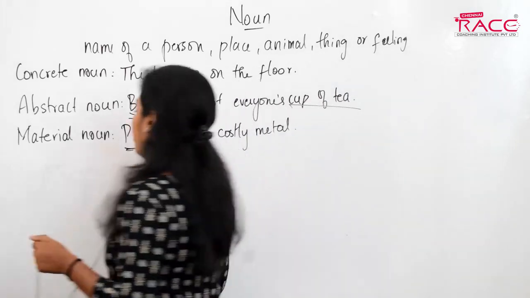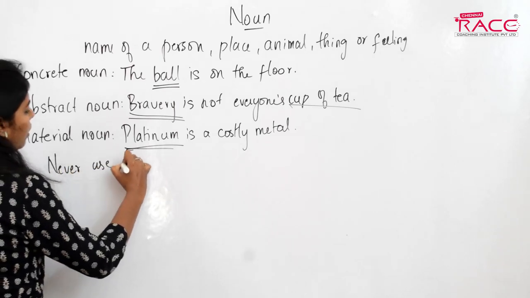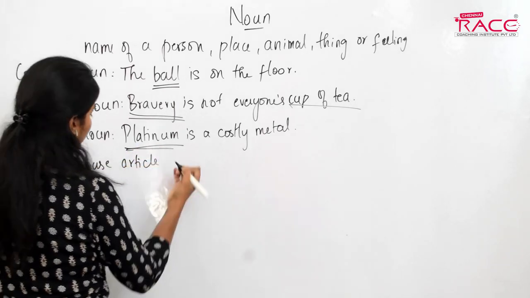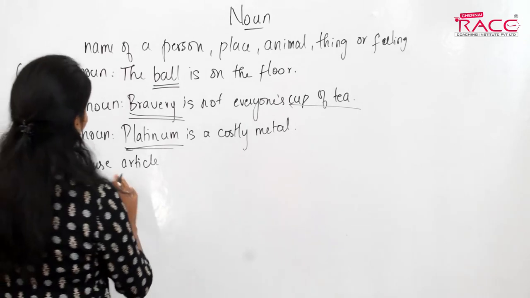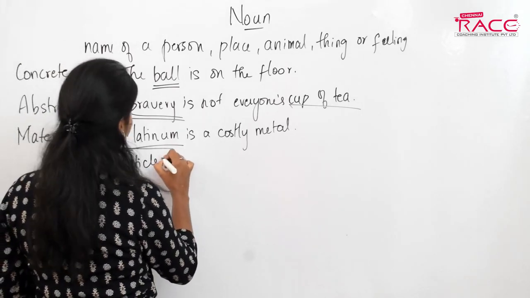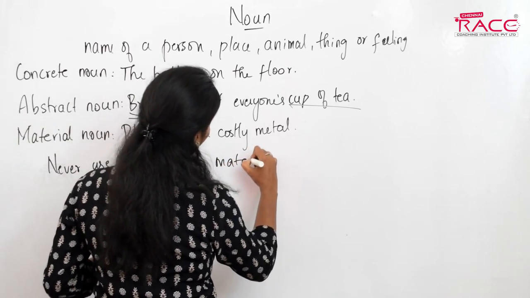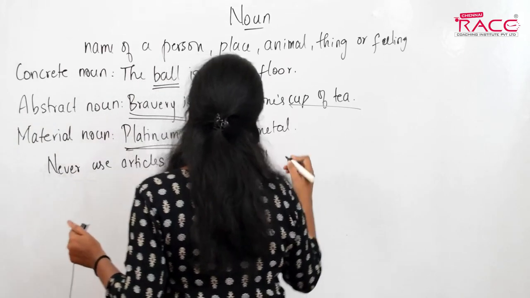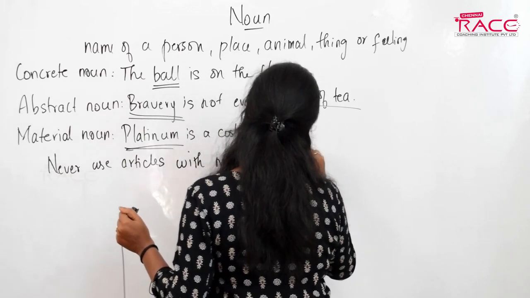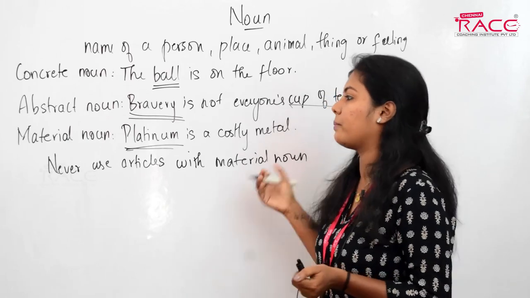Write down the hint: never use articles with material nouns. Hope you know what articles mean. Articles are a and the. Never use articles with material noun.